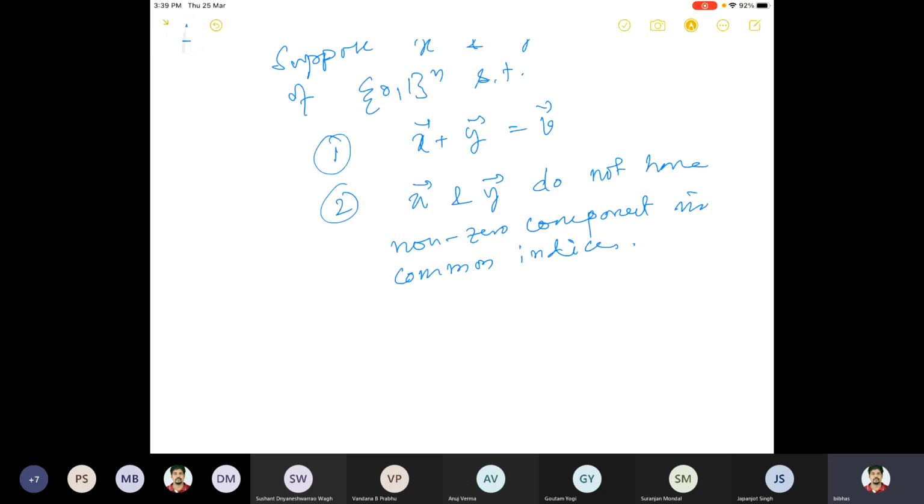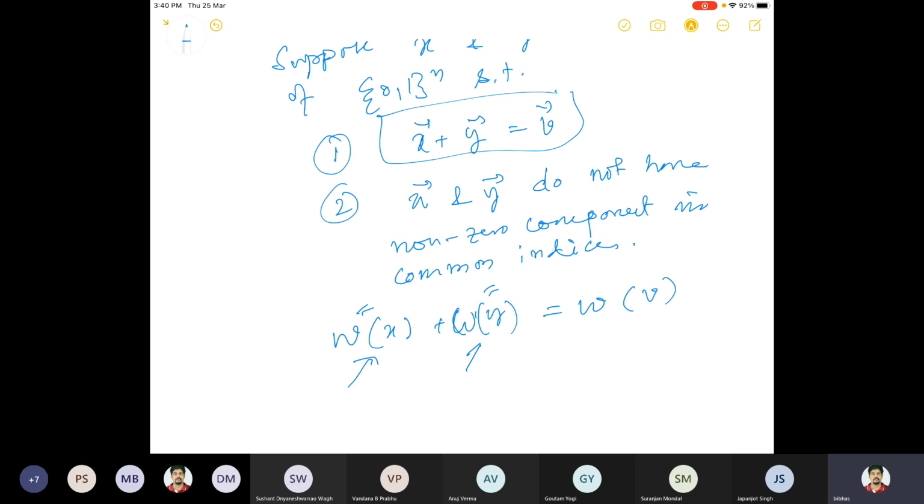Then what is Wx plus Wy? This will be nothing but the weight of V, because X plus Y is equal to V and they do not have 1 at the same place. So W of X plus Y should be equal to Wx plus Wy: the number of non-zero entries here plus the number of non-zero entries here. That will give you the weight, and this you already know, d min.